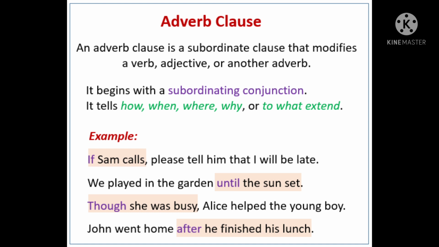Here, Sam is the subject, calls is the verb. So what is a class? Subject plus verb is a class. It starts with the subordinating conjunction if. So in the sentence, if Sam calls is an adverb class.